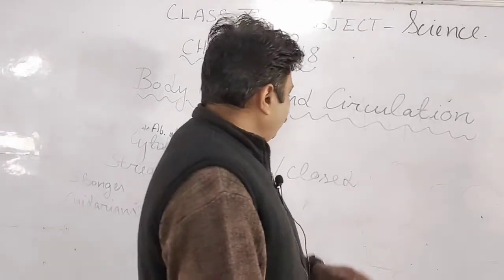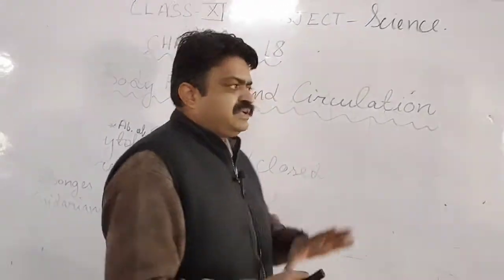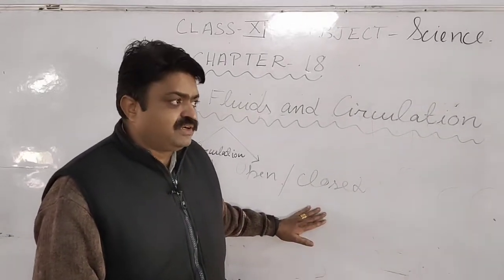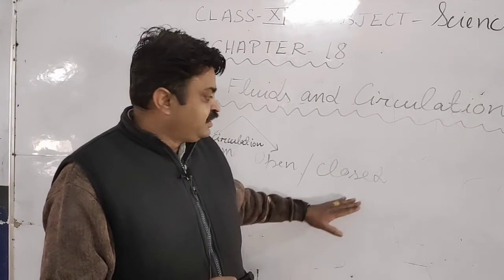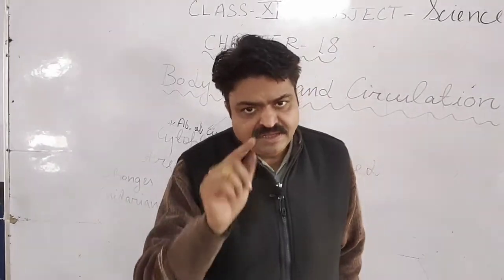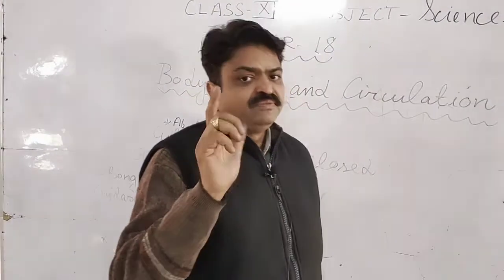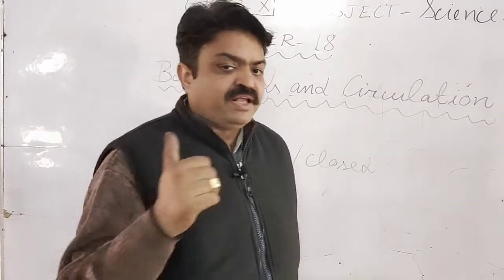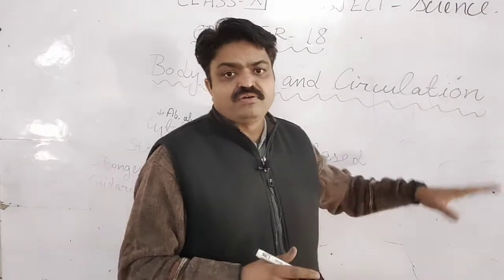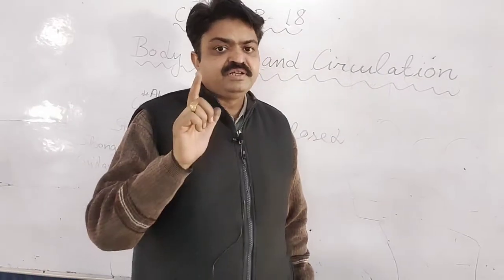Now we come to the closed circulatory system, students. This closed circulatory system is found in chordates, especially in higher organisms like mammals and vertebrates. All vertebrates have a closed circulatory system.